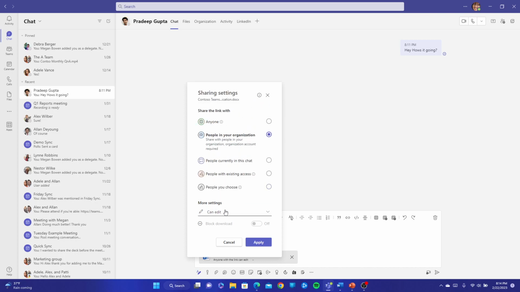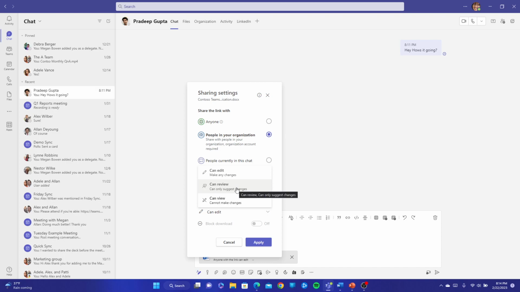And from here, you can change how people can interact with the document. So for more settings, currently it's on can edit. That means Pradeep can access this file and modify this file as well. If I just needed him to review the file, I can simply put on can review.